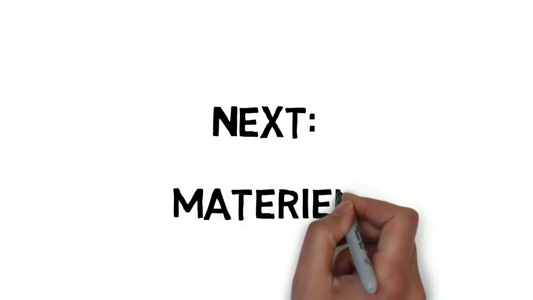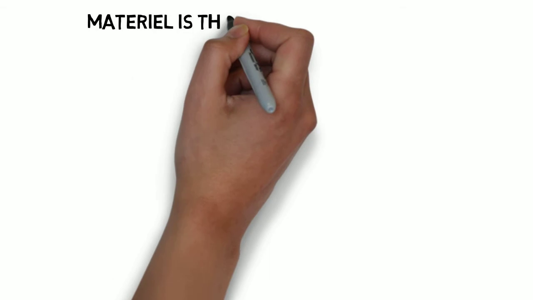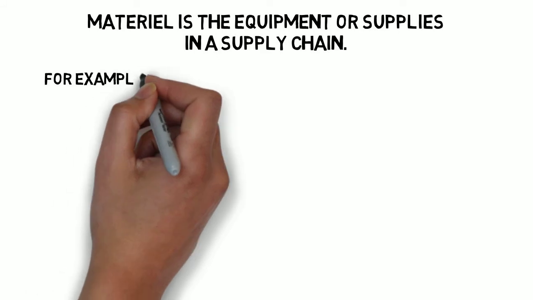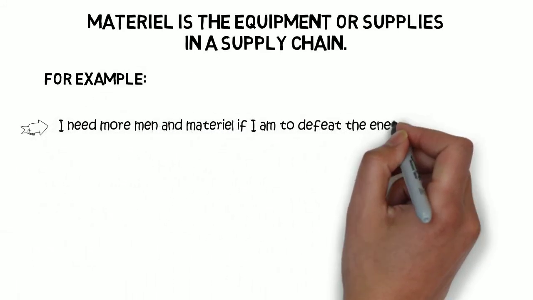Next, let's look at materiel with an E. Materiel is the equipment or supplies in a supply chain, and it's typically used in supply chain management speak, especially in the military, but also commercially too. So let's look at some examples. I need more men and materiel if I'm to defeat the enemy.